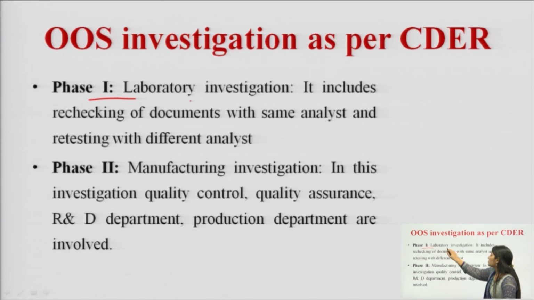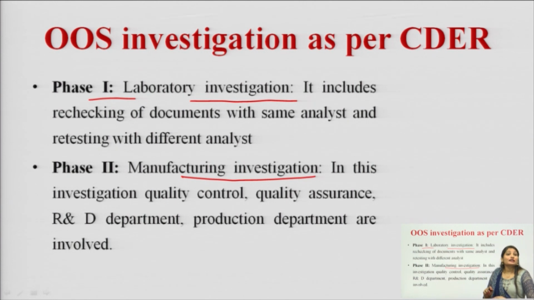This phase 1 investigation is laboratory investigation, and it will also include the rechecking of the document with the same analyst and retesting with a different analyst. Means as in the MHRA, the documents are checked by the same analyst if OOS is seen, and a different analyst will retest the same product. So, the phase 2 investigation is known as manufacturing investigation. In this manufacturing investigation, the quality control, quality assurance, R&D department and production department are all involved.